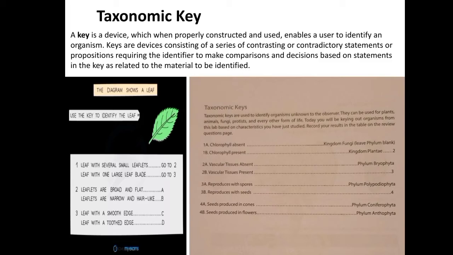Therefore, using a key for plants of South India may not help in identifying the plants of Delhi, as I gave the example before. Okay, so the third point is that it can be used with ease and certainty of the naming of the plant. So the keys can be used for easy and certain naming of the plants.